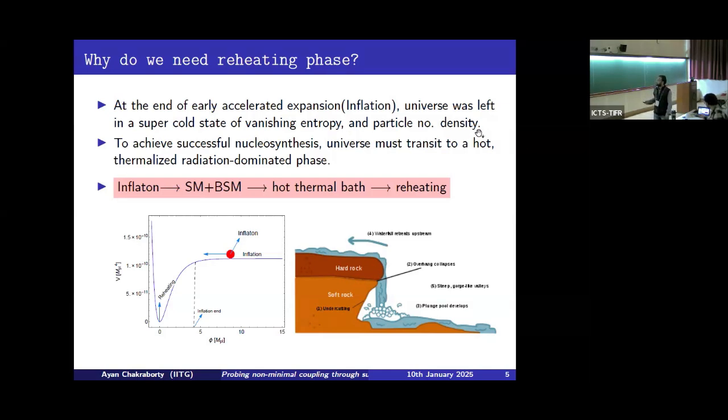These two figures are given to have a better visualization of this reheating phase. This is the potential model, and the flat surface of the potential represents the inflation phase, where the inflaton field is slowly rolling over the flat surface. As a natural consequence, at the end of this rolling the inflaton field will start oscillating around the zero minimum of the potential, and this is the commencement of the post-inflationary reheating phase. I will not go into the detail of this phase.